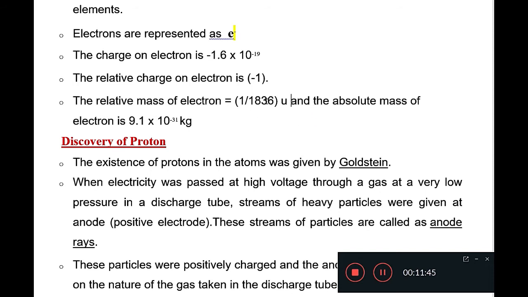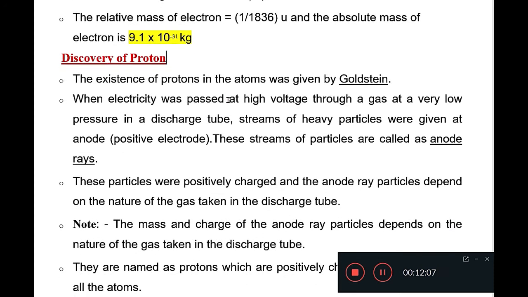Is it clear? The relative mass is compared with the mass of proton, and the absolute mass means the actual mass of electron. The actual mass of electron is 9.1 into 10 to the power minus 31 kg. Here 1.6 into 10 to the power minus 19 is the charge of electron. Now the next topic is discovery of proton. As you know already, students, that protons are present inside the nucleus in an atom. Discovery of proton was done by Goldstein.